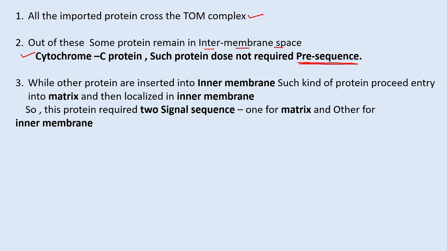The proteins which function in the intermembrane space do not require the pre-sequence, but some proteins are inserted into the inner membrane. Such kinds of proteins proceed to enter the matrix and are then localized to the inner membrane. So such inner membrane proteins firstly enter into the matrix.